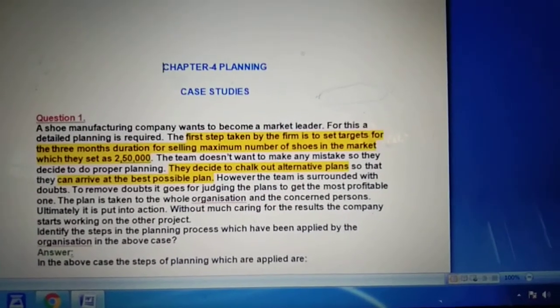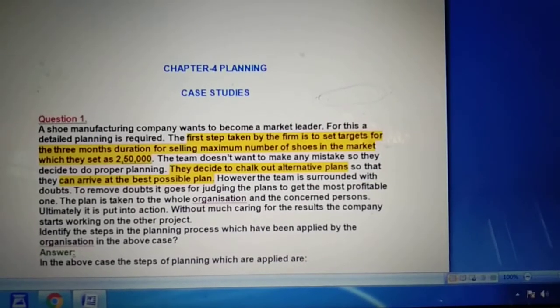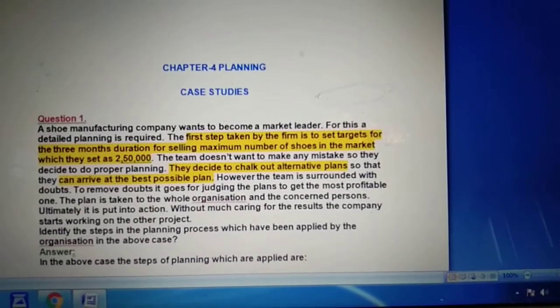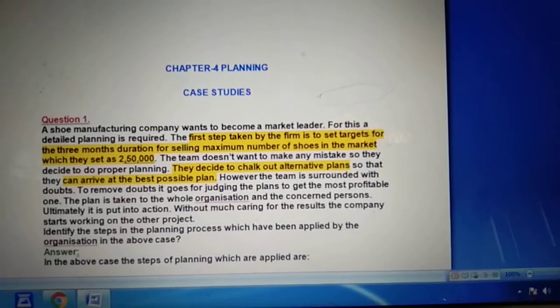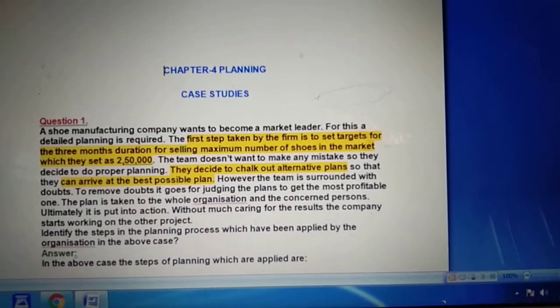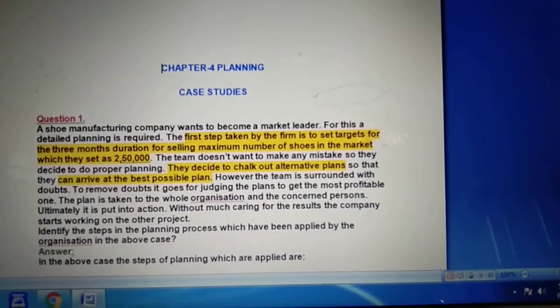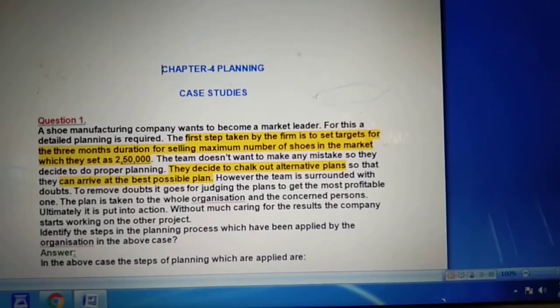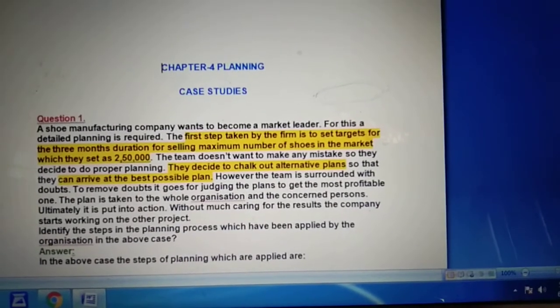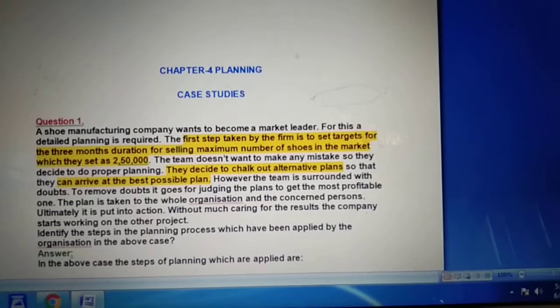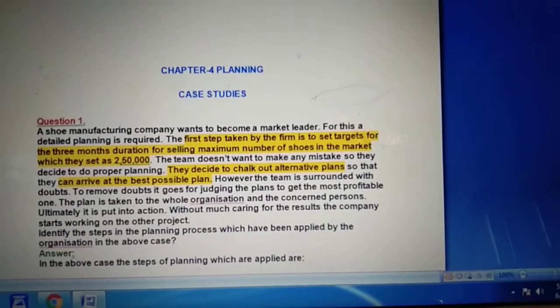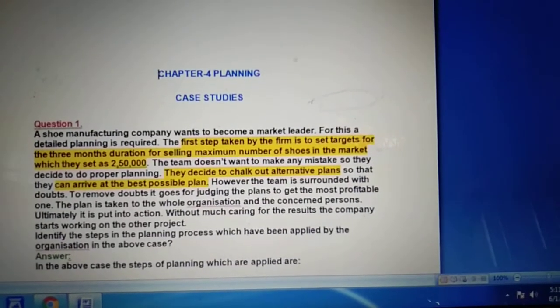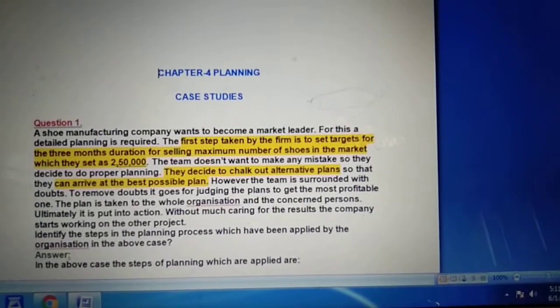The team does not want to make any mistake, so they decide to do proper planning. They decide to chalk out alternative plans so that they can arrive at the best possible plan. However, the team is surrounded with doubts. To remove doubts, it goes for judging the plan to get the most profitable one.